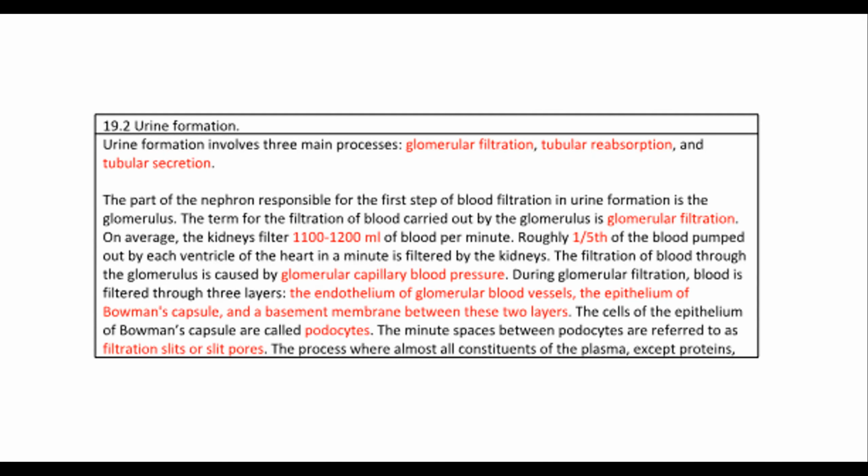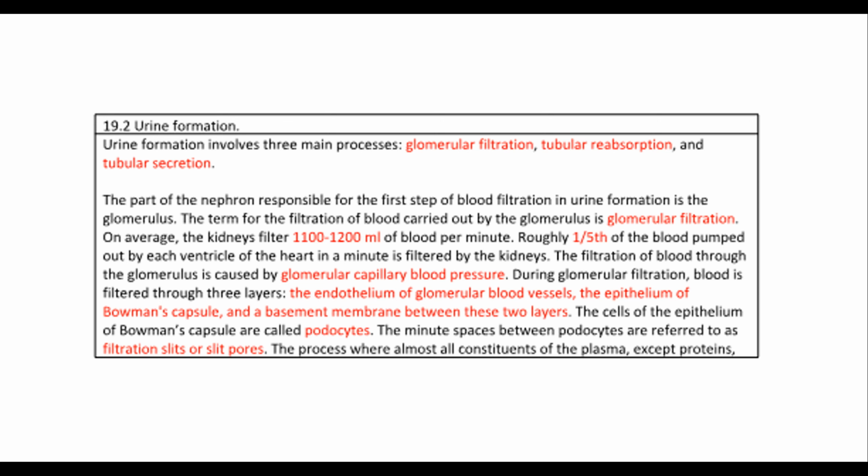19.2 Urine formation. Urine formation involves three main processes: glomerular filtration, tubular reabsorption, and tubular secretion. The part of the nephron responsible for the first step of blood filtration in urine formation is the glomerulus. The term for the filtration of blood carried out by the glomerulus is glomerular filtration. On average, the kidneys filter 1,100 to 1,200 milliliters of blood per minute. Roughly 1/5 of the blood pumped out by each ventricle of the heart in a minute is filtered by the kidneys. The filtration of blood through the glomerulus is caused by glomerular capillary blood pressure.